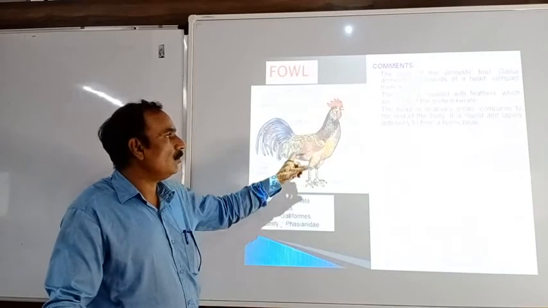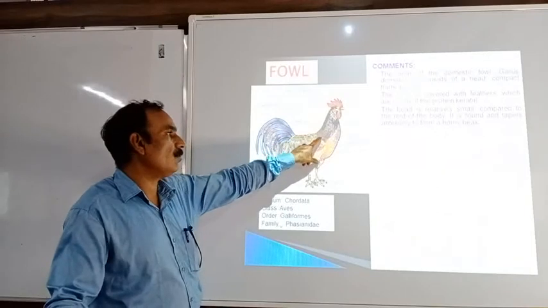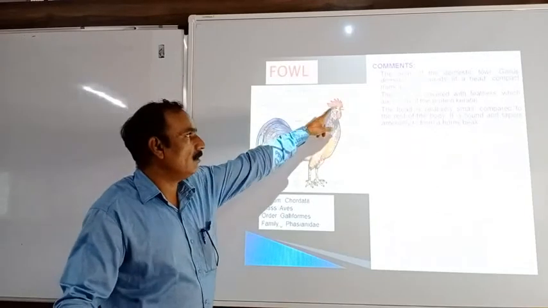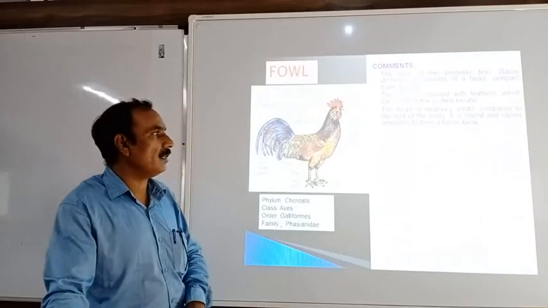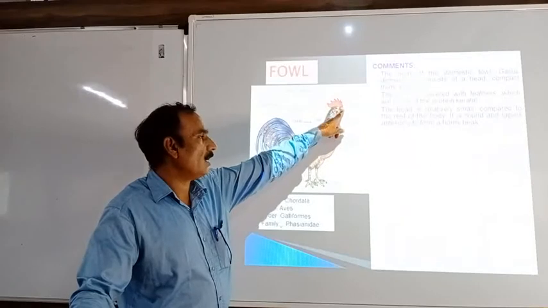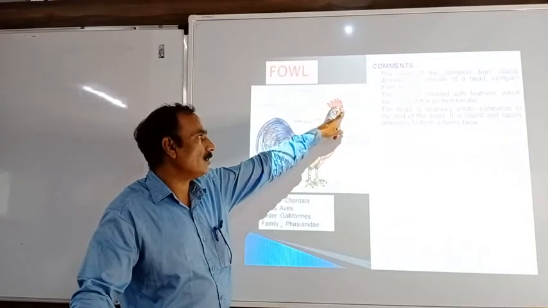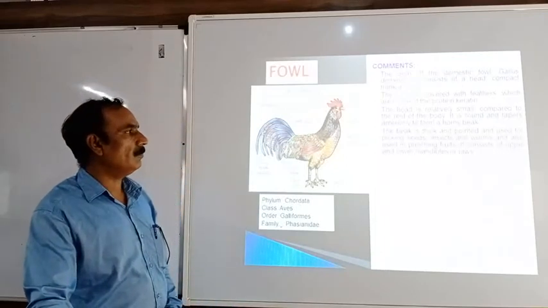The head is relatively small as compared to the remaining part of the body. The head is very small. It is round and tapers anteriorly to form a horny beak. So this head tapers on the anterior side, and here there is the beak. The horny beak is present in the fowl.